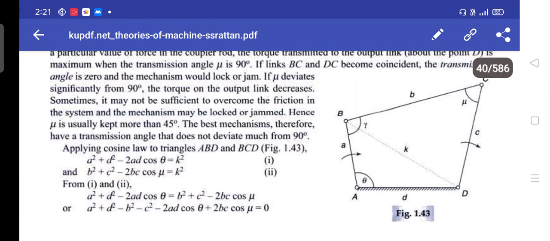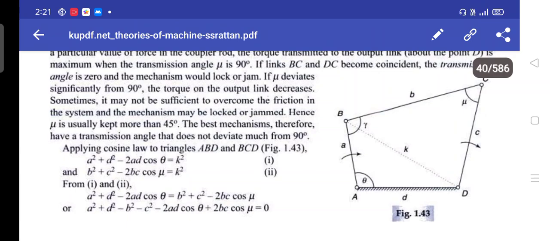Sometimes it may not be sufficient to overcome the friction in the system and the mechanism may be locked or jammed. Hence mu is usually kept more than 45 degrees. The best mechanisms therefore have a transmission angle that does not deviate from 90 degrees.